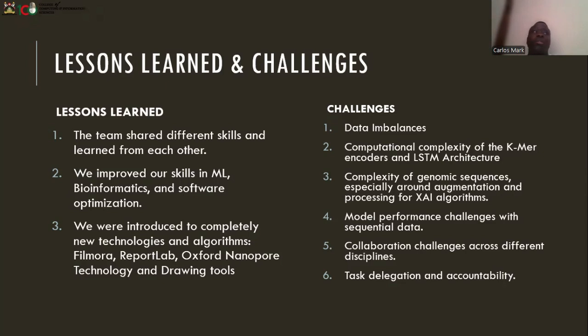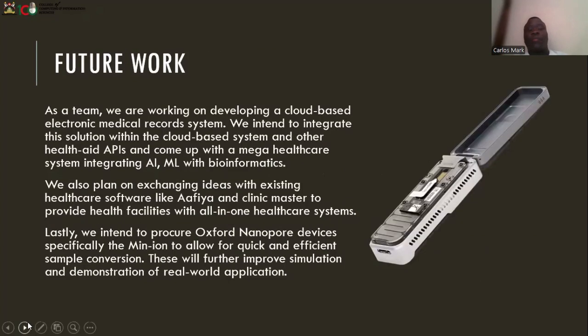to come up with the APIs. Then among the challenges, we faced the computational complexity of K-mer encoders and LSTM architecture, and data imbalance was also a challenge. In the dataset, the genomic sequences were not equally represented. On future work, we are planning to develop a cloud-based electronic medical records system to integrate with, and also the APIs so they can be used by various health workers.